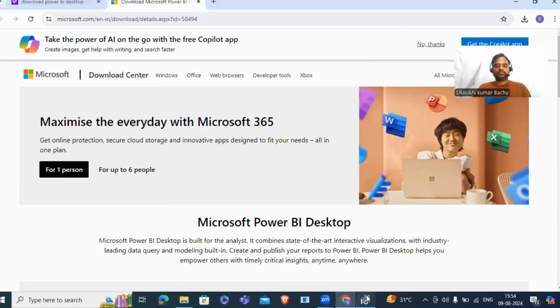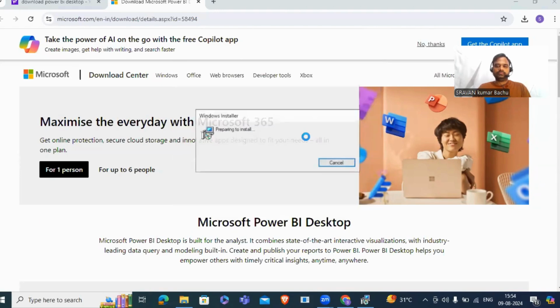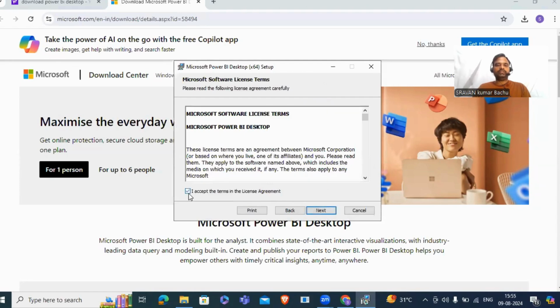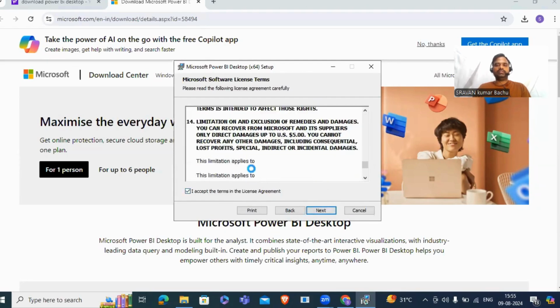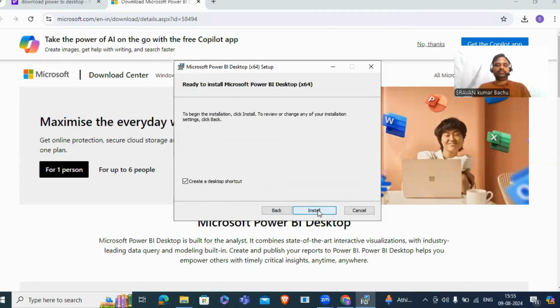Click on it. You need to click English language settings. Give the permissions to our local system so that it will install in your system. Click next and accept the terms and conditions. Just read or glimpse it through. Next, install.